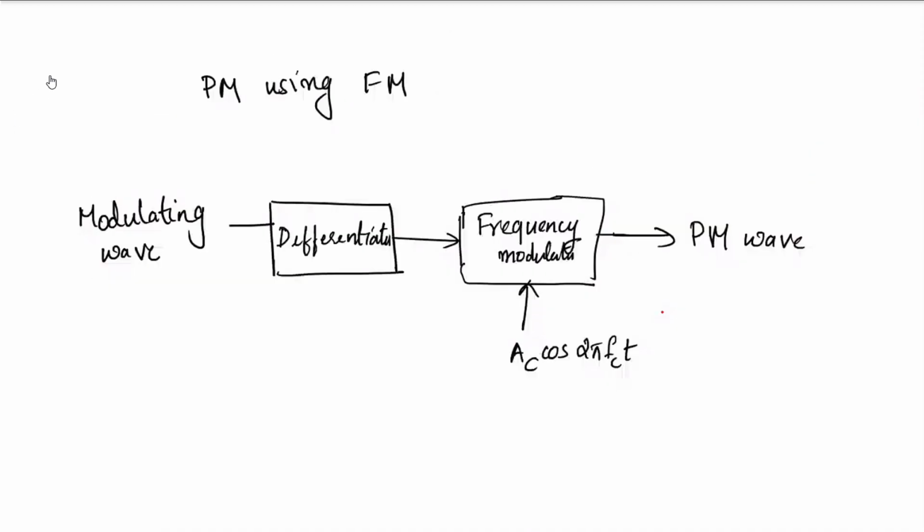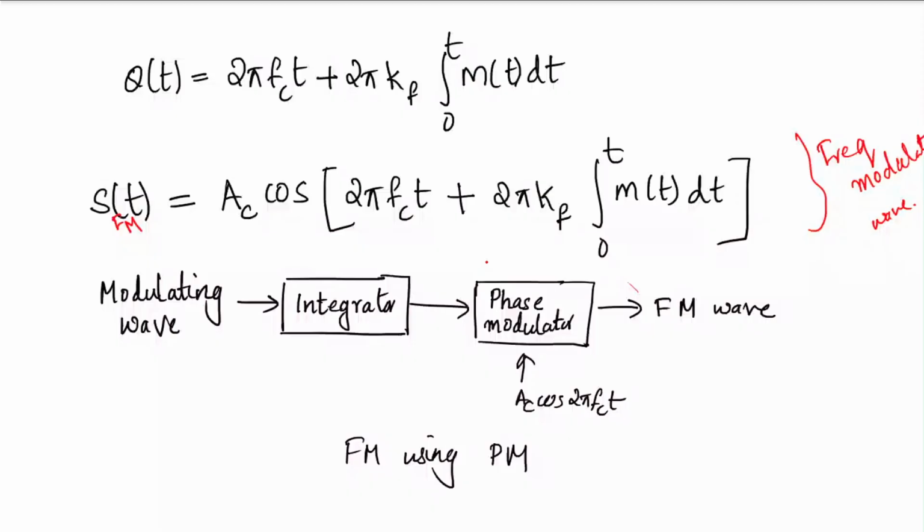Next, if I have a frequency modulator, how do I generate PM using FM? What is the difference between PM and FM? It is just integration or differentiation happening to the modulating signal. So if I differentiate the modulating signal, d by dt of m of t will be the output. When I give that to the frequency modulator, it will integrate: integral 0 to t of d by dt of m of t.